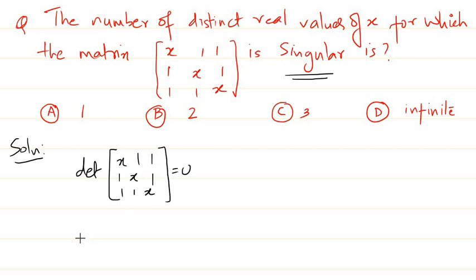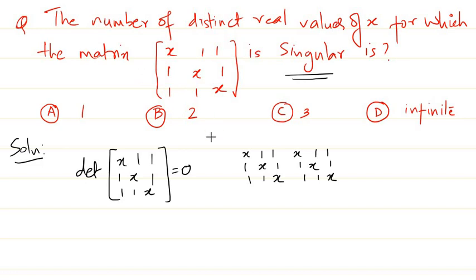So what is the determinant of this matrix? I'll use the technique that I initially told in this lecture, a simple way we can do it. Obviously you can use your own techniques, but just to recall, I'll use this.